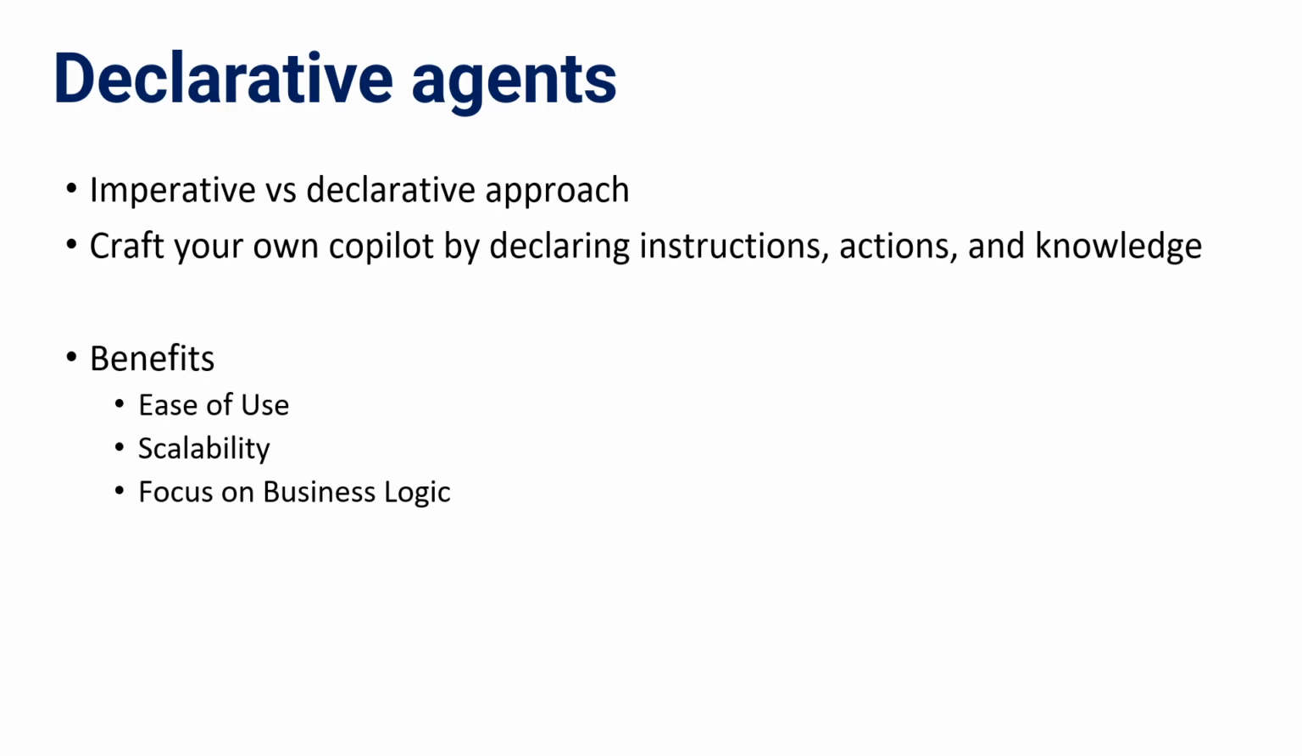Let's say, for example, if your declarative agent is pointing to one SharePoint site, you can just make it point to other SharePoint sites, and that's it. You don't need to make any code level changes. And then lastly, it focuses on the business logic only. Instead of spending your time on technical implementations, you can now focus on the core business processes, and it will improve your AI driven decision making.